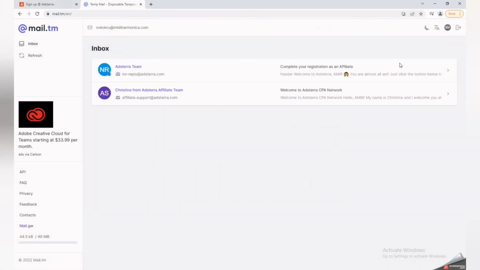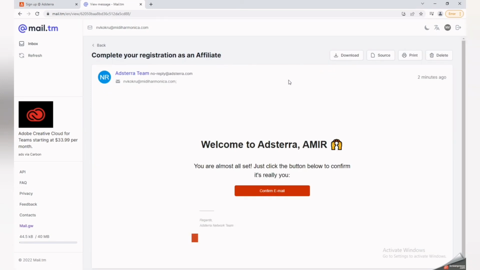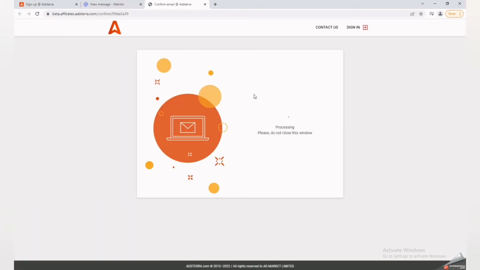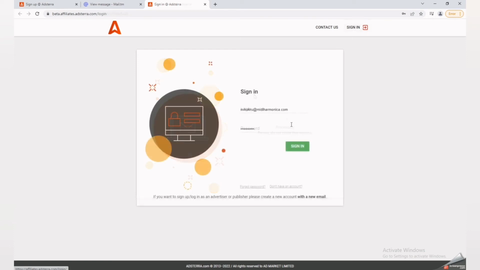As we can see here, we have got the second email. We will just click open. After we click open, it says to just confirm your email. Once we confirm, it is processing. After processing, you will see that it gets confirmation. Once it is confirmed, you can simply log into your account, which we already did. Once you log in to your account, you will see the whole interface. So we will just wait for this. Once processing is completed, we will start the next work, what you have to do exactly.